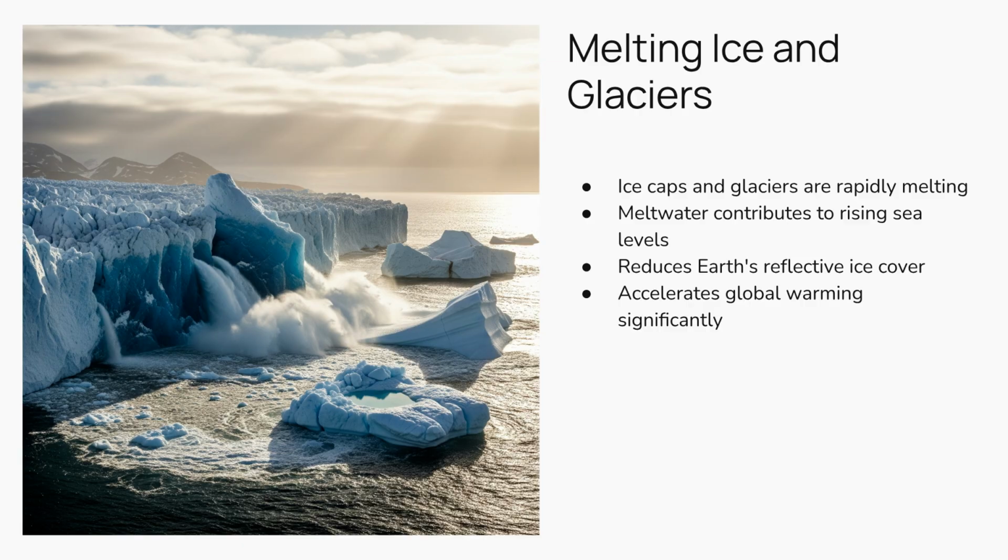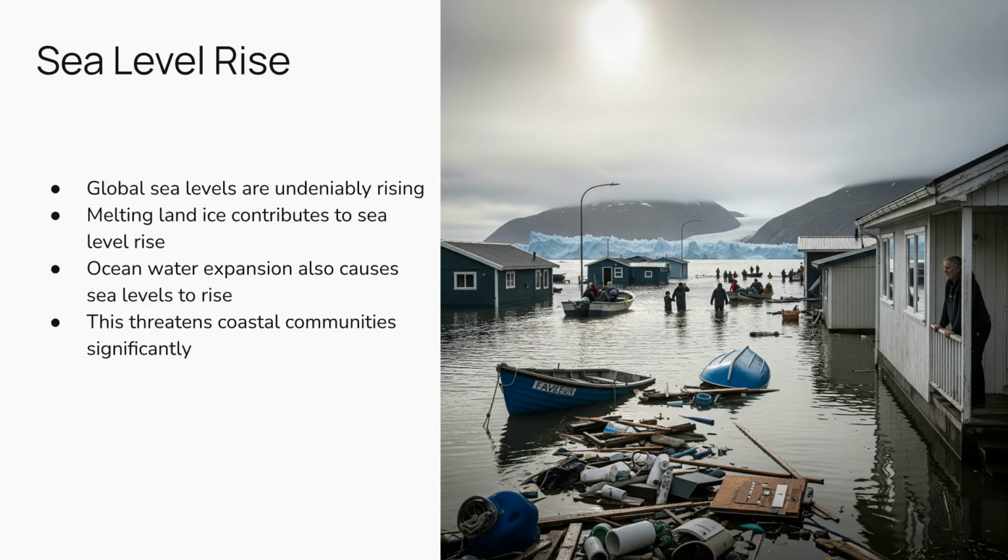Another striking indicator is the widespread melting of glaciers, ice caps, and polar ice sheets. This meltwater contributes to sea level rise and significantly reduces the Earth's reflective ice cover, further accelerating warming. As land ice melts and ocean water expands due to warming, global sea levels are rising. This poses a severe threat to coastal communities, increasing the risk of flooding, erosion, and saltwater intrusion into freshwater sources.